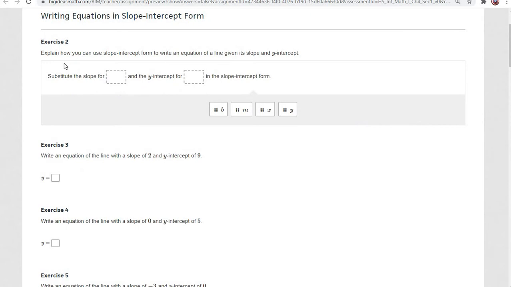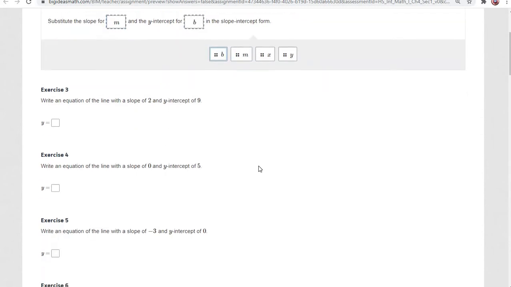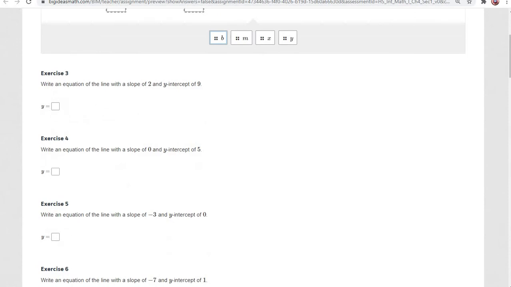For number 2 here, it says explain how you could use slope-intercept form, that's that equation I just showed you, to write an equation of a line given its slope and the y-intercept. Like I said, all you do is write y equals mx plus b, and you substitute the slope for m, and then you substitute the y-intercept for b. So let's look at how that works.